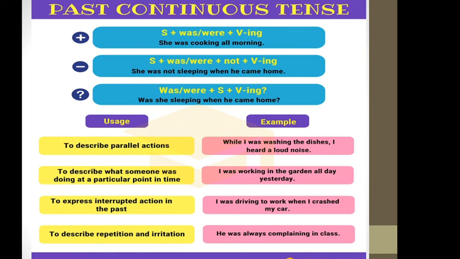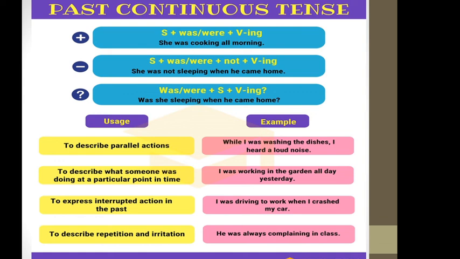For negative we use subject plus was or were according to the subject. If it is singular or plural, was or were plus not plus verb plus ing. Here we add not because the sentence is negative. So, she was not sleeping when he came home.